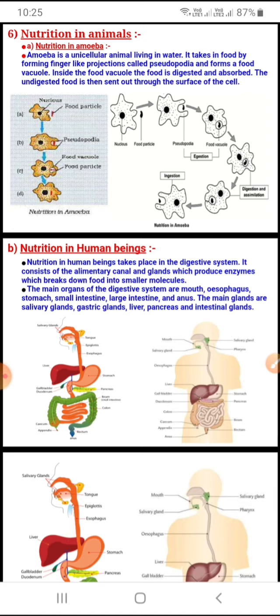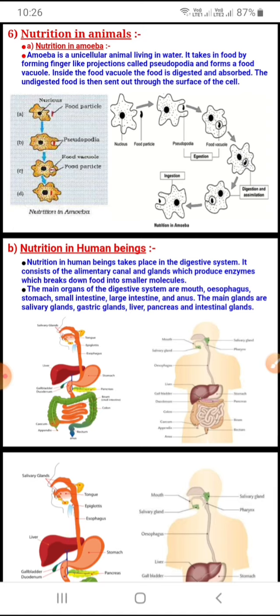One more thing, don't forget about the cell membrane of amoeba. Go back to class 9th. Again I am repeating, go back to class 9th, where you have learnt about phagocytosis, endocytosis, in chapter 5, Fundamental Unit of Life. Go back to that chapter. There are some keywords which you can add here also.